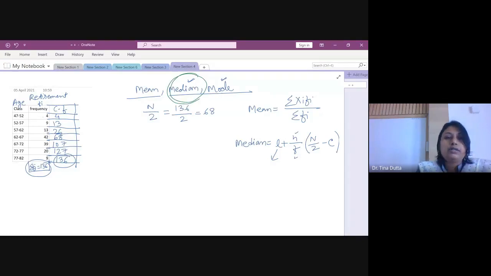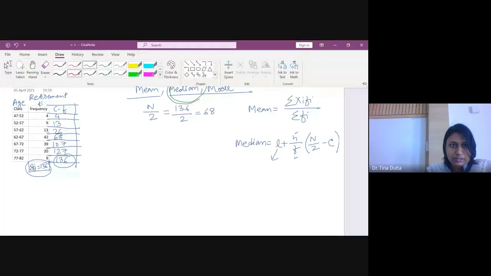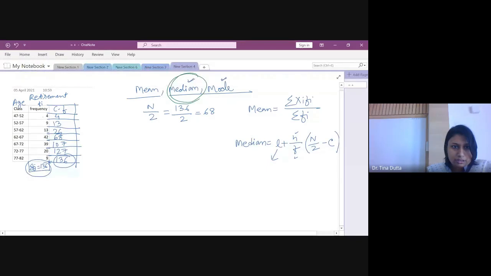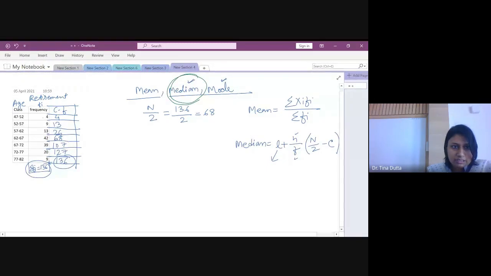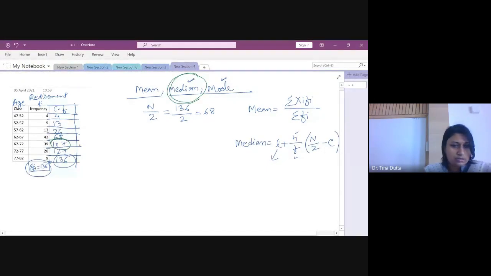You need to locate the cumulative frequency which is just above 68, which is just greater than 68. So here I have one cumulative frequency which is exactly 68. I won't consider that. I need cumulative frequency which is just greater than 68. All right. So that frequency is 107. The corresponding class is your median class.